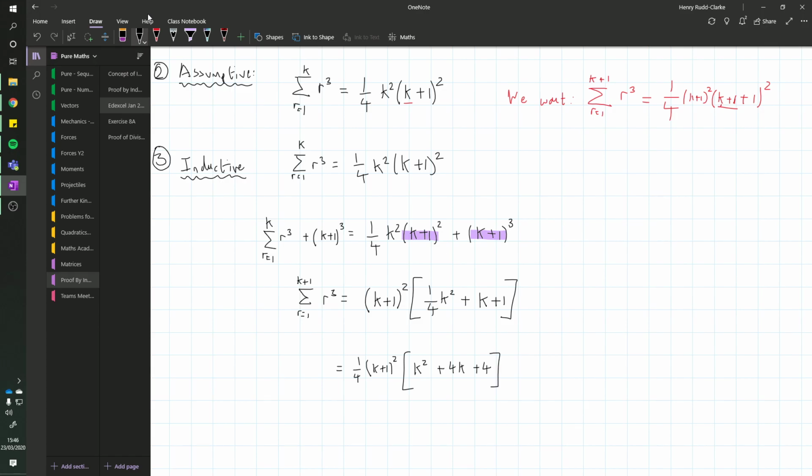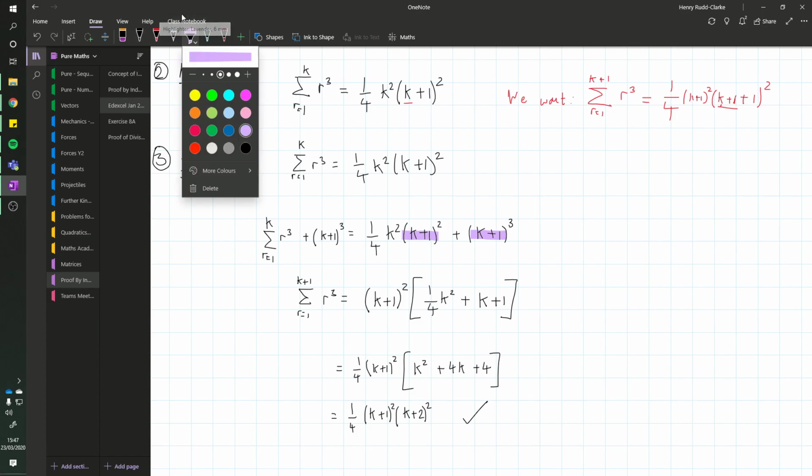Because now I can think, well, what would happen if I multiplied a quarter back into it? I get a quarter k squared, a quarter times 4k, which gives me k, and a quarter times 4, which gives me 1. So that has given me exactly what I want. And now, again, an okay piece of algebra from here. This is just k plus 2 squared. And that's exactly what we wanted. That's the same thing that I said I wanted in my original expression.